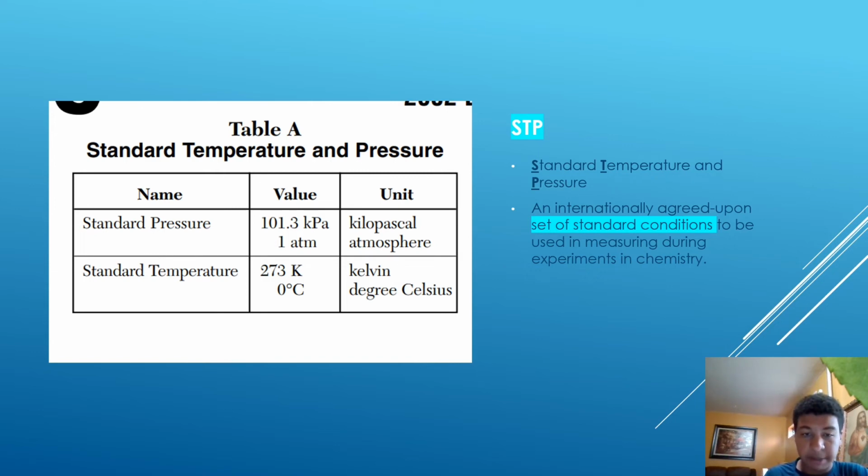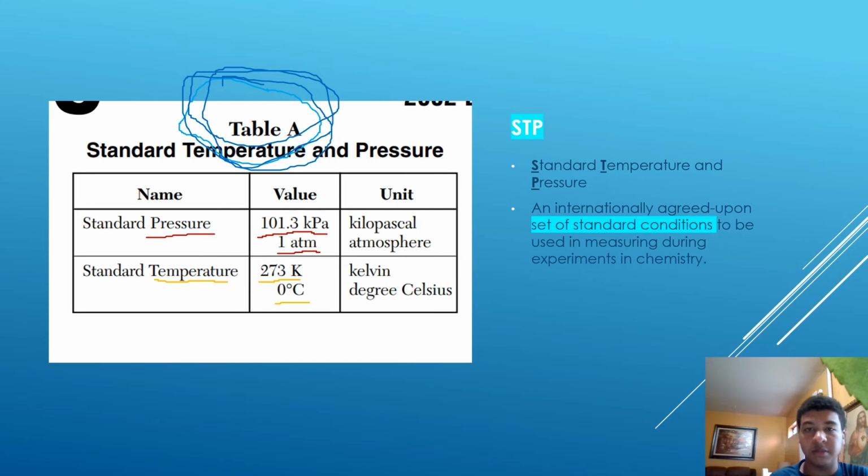So, for example, pressure. That would be 101.3 kilopascals or 1 atm if we're talking standard pressure. However, if we're talking standard temperature, that would be 273 Kelvin or 0 degrees Celsius. Make sure you understand this. This is located on Table A. You can't really see that now, huh? Table A in your Regents reference table.